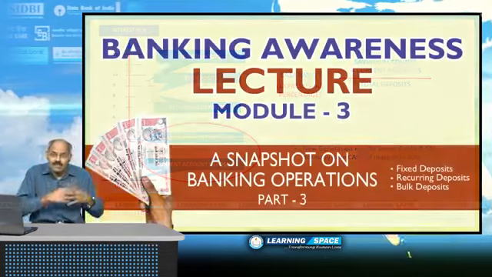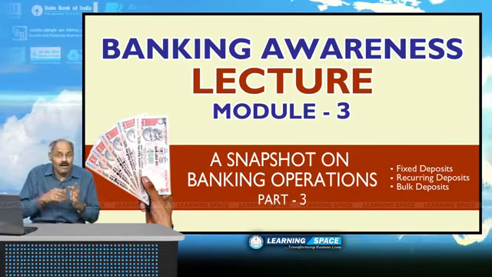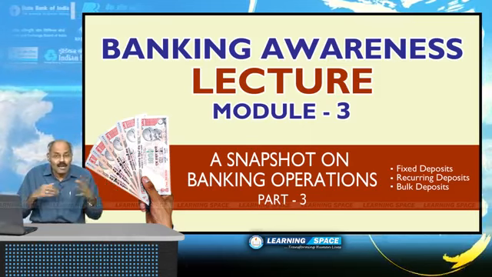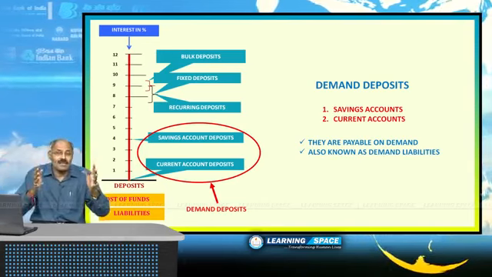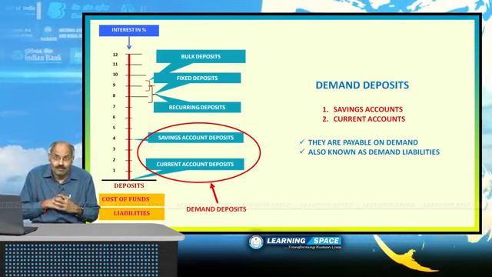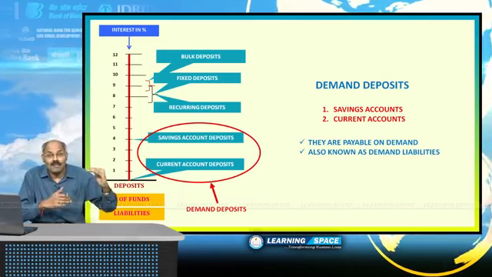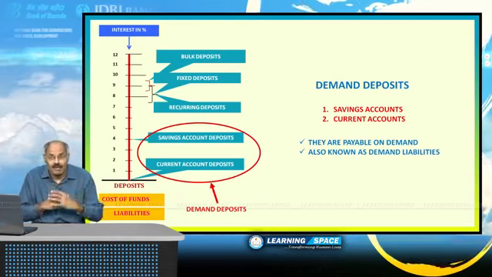Last week we discussed the savings account, current account and CASA ratio, and one more point I told you in the last class: the current accounts and savings accounts put together are known as demand deposits. Why are they called demand deposits? That also I have explained.